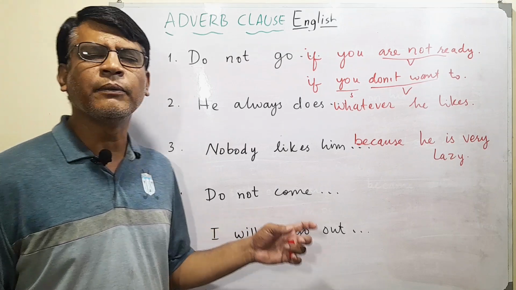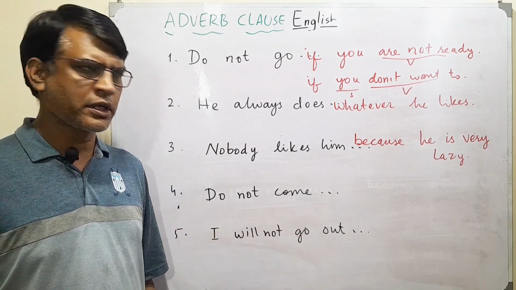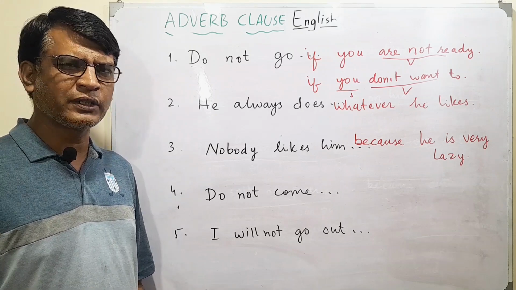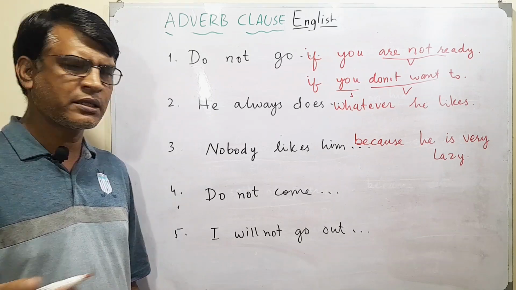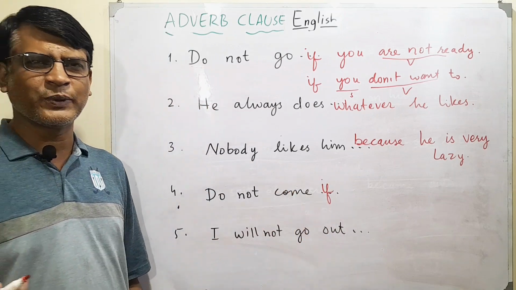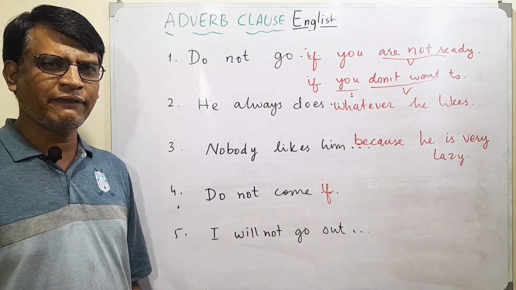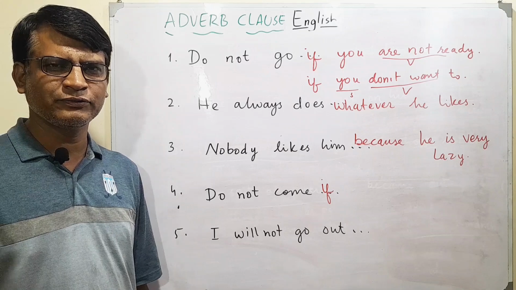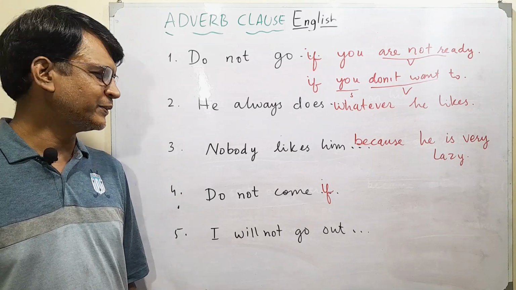"Do not come." What can come after that? You need a hint? Okay, "if," one of the ways. "Do not come if." Okay. 5, 4, 3, 2, 1.